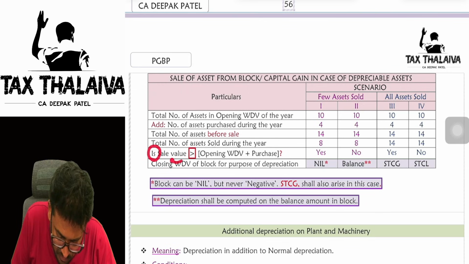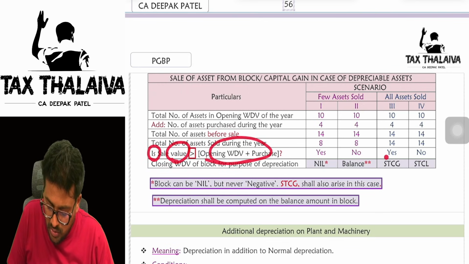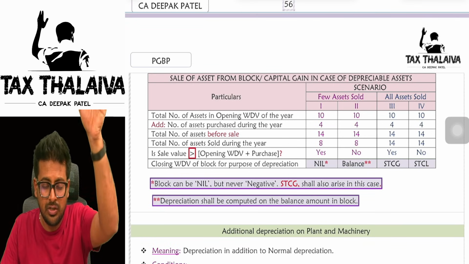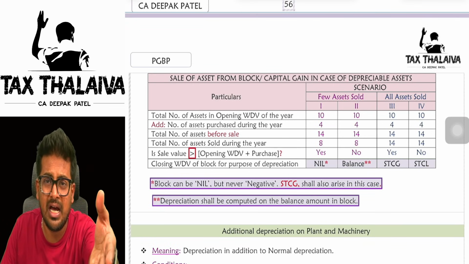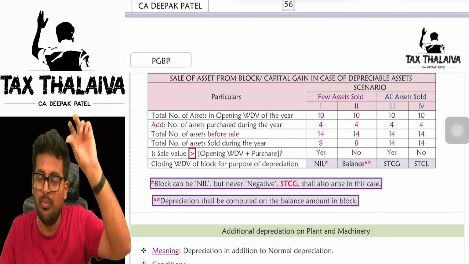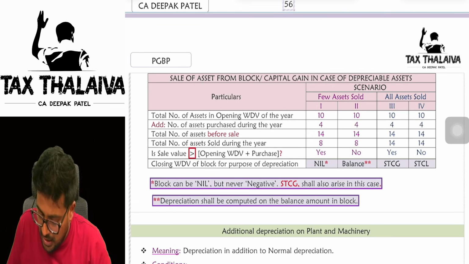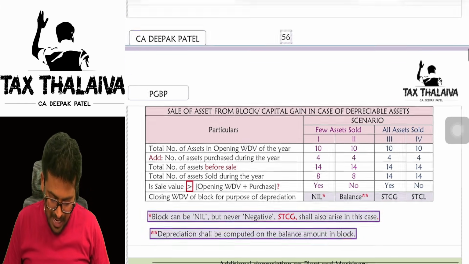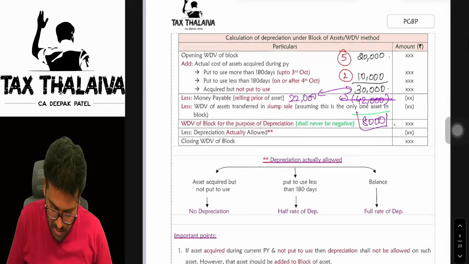Now, is the sale value more than opening WDV? Yes or no? Yes. If the sale value is more than the purchase value plus the opening WDV, straight away you will get the short term capital gain. If the sale value is less than the opening WDV and purchase value, what do you get? Loss, short term capital loss. I hope that is absolutely crystal clear, boss.